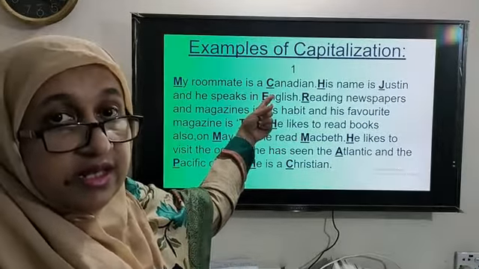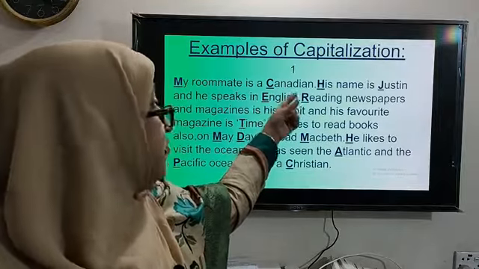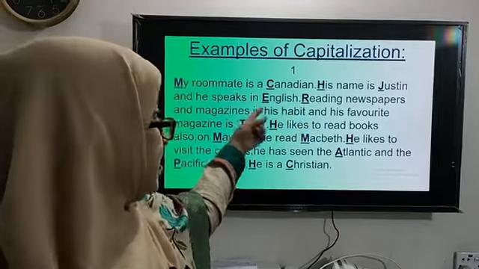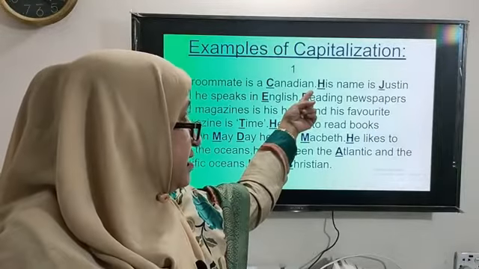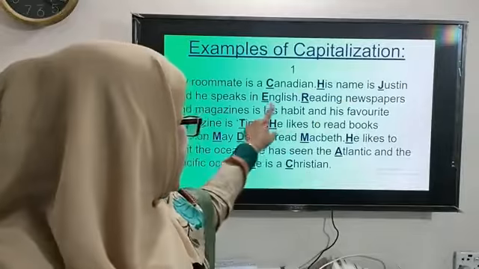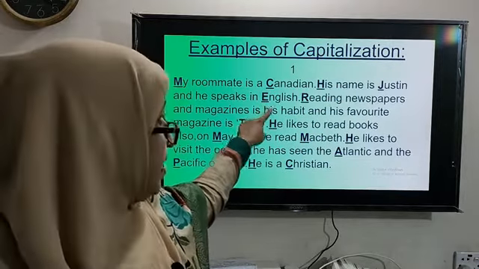Canadian means a citizen who lives in Canada. So C is capitalized. The second sentence: his name is Justin and he speaks in English. So H begins the second sentence, it is capitalized. Justin is the proper noun, so it is capitalized. English is the name of a language, so E is capitalized.